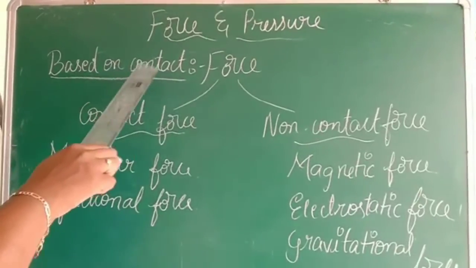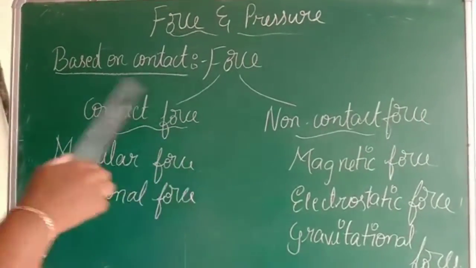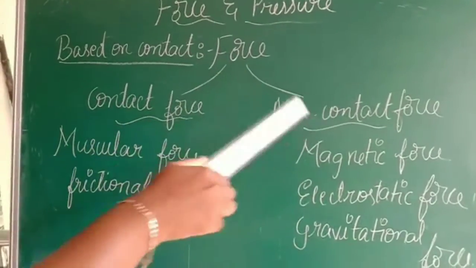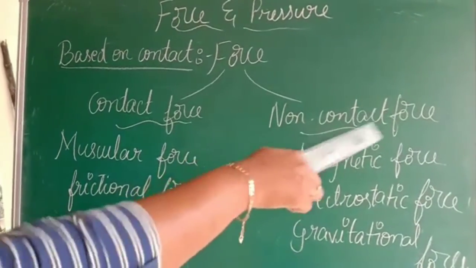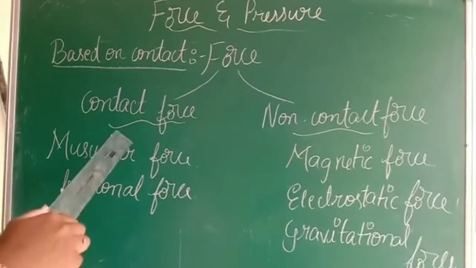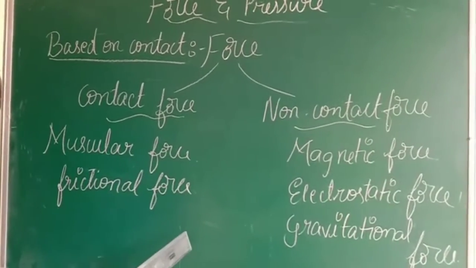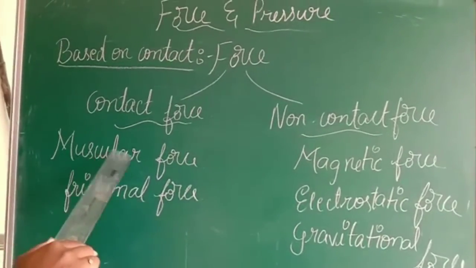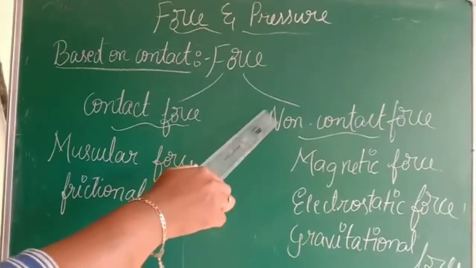Based on contact, force is classified into two different types: a contact force and a non-contact force. Under contact force we have two different forces, that is muscular force and frictional force. Next one is non-contact force.